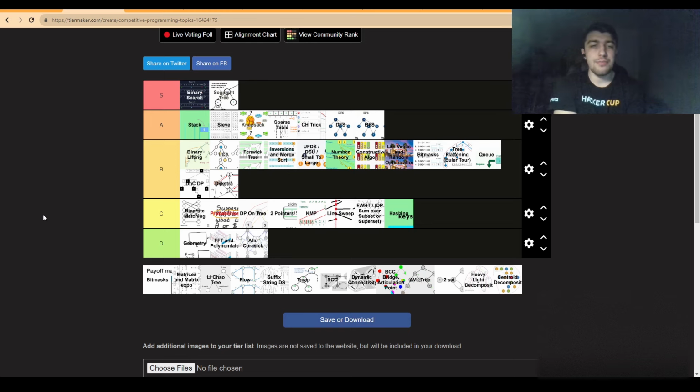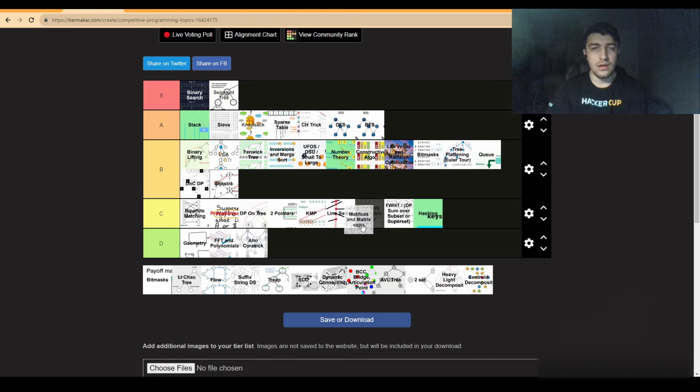Matrices and matrix expo, again, some DPs can be solved using this. They are not too bad, but again, not something I really enjoy. So C tier may be close to the other math methods.